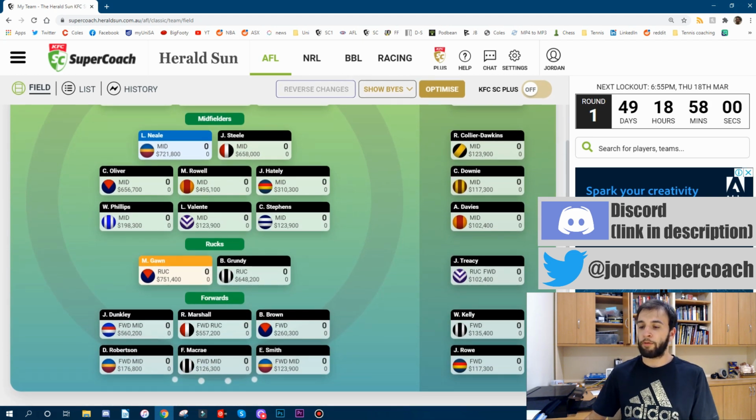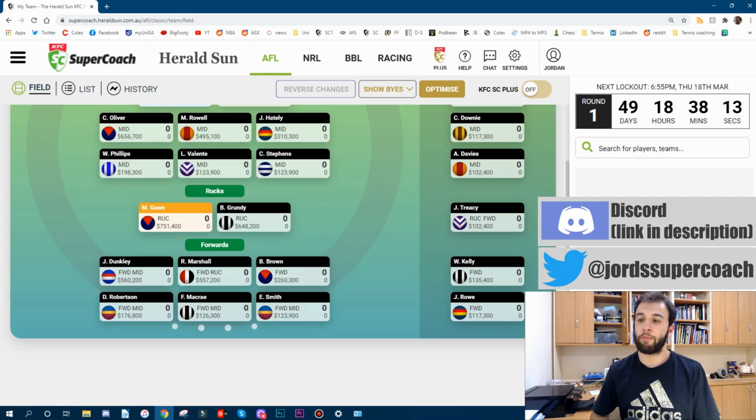And we have the rucks and forwards now. For the rucks, I have both Gawn and Grundy, so pretty bullish on these two. Grundy has a little bit of upside, and Gawn is, at this stage, seems to be the main captain option, but we'll see how that goes as the season goes along. But I just remember not owning Gawn last year, and it was very painful, so just refuse to put in a bad score. You think finally he's going to drop, he's due for a bad score, 180. So he's in, and I see a few people picking Paris, and that's for another video.